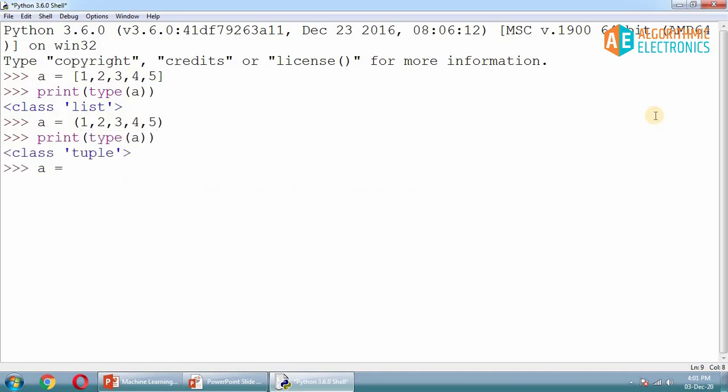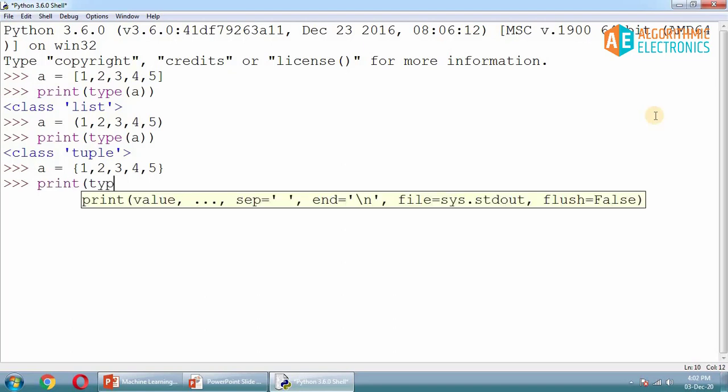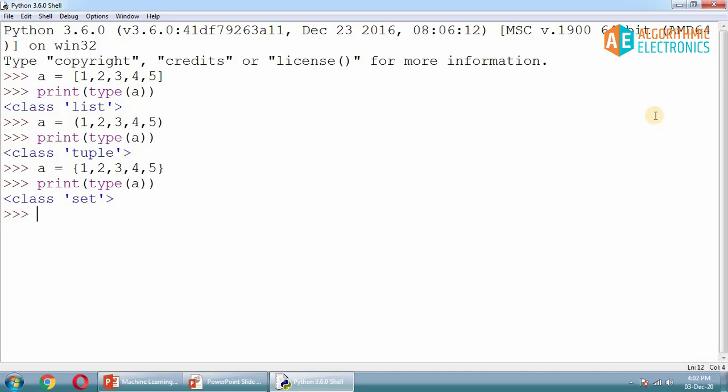If you do the same thing in the curly brackets, I'll take the same number of elements in the curly brackets as well, and if you hit enter and print the type, this time it is set. So this is how the different data structures or data types in Python are defined.